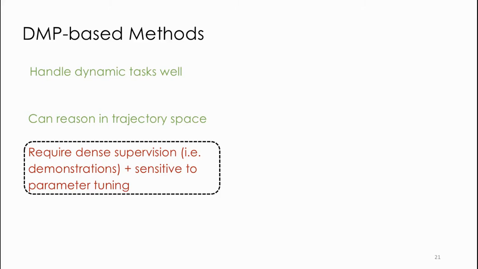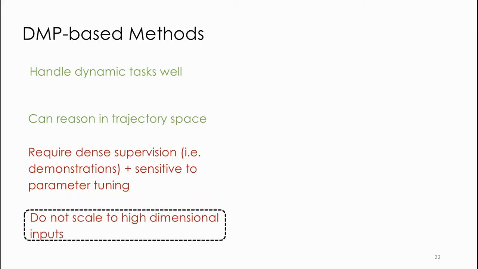However, in order to obtain this parameterization, most approaches require dense supervision, usually coming from structured human demonstrations, and they are very sensitive to hand-engineered parameter tuning. The second and more important drawback is these are very difficult to generalize to high-dimensional inputs, for example, images.